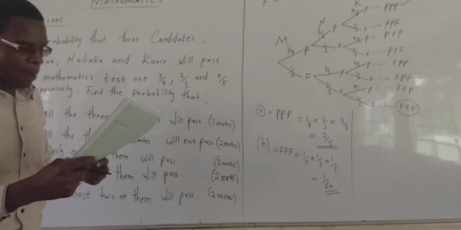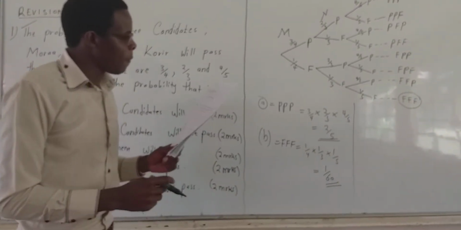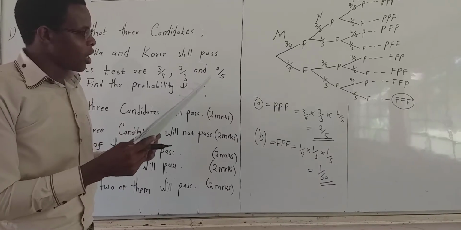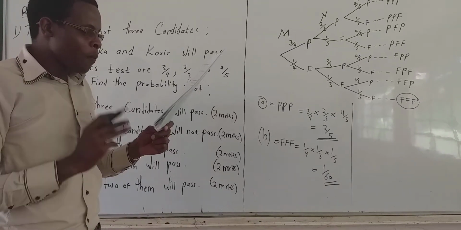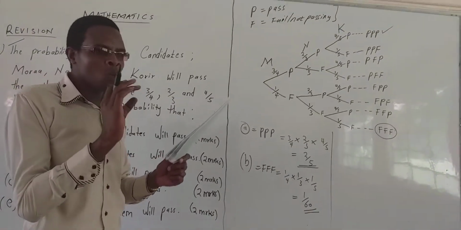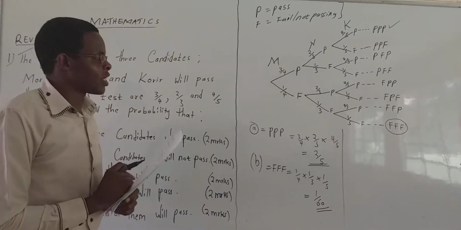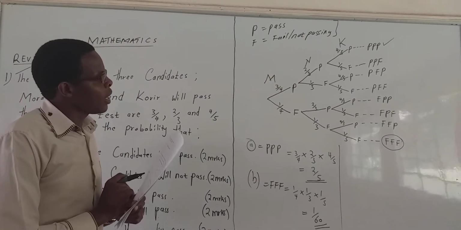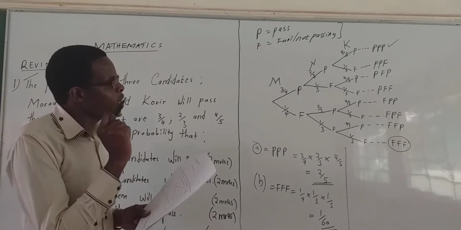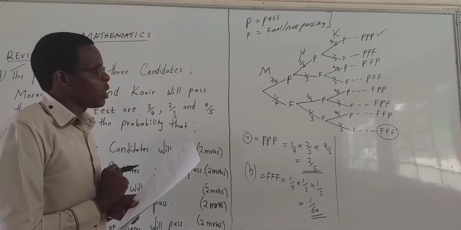Let us move to question number C. Question number C is saying find the probability that only one of them will pass. Now we want to look at the situation whereby only one of them is passing.